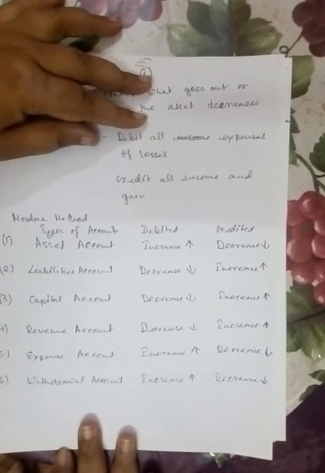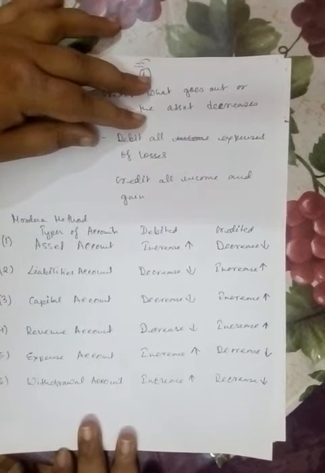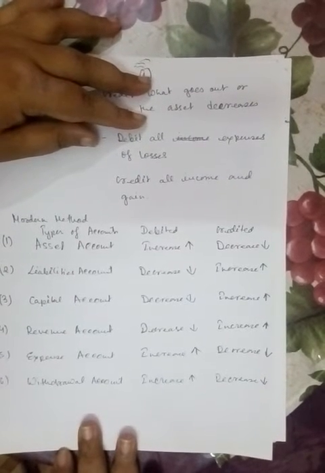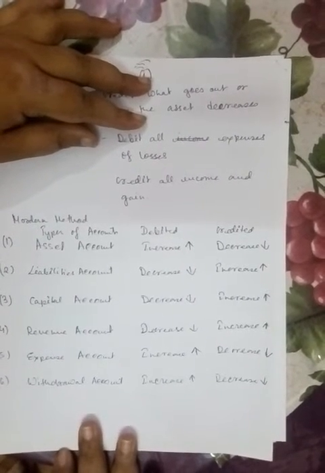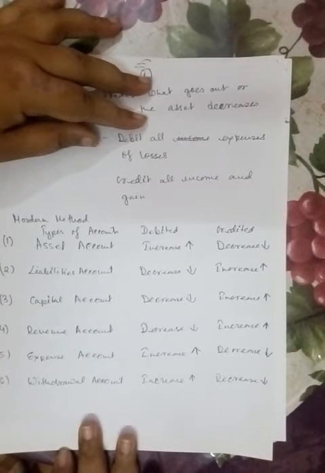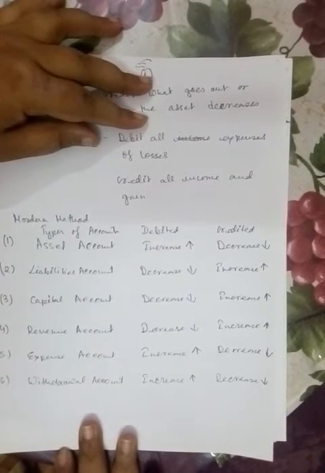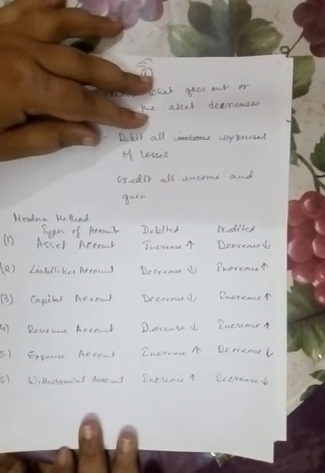Suppose there is a credit sale. Due to the credit sale, that generates an asset, which is a debtor. When we are selling something on credit, then the debtor occurs. So it's an asset. When the debtor is increasing, we should debit it. When the debtor is decreasing, that is, when the debtor is paying money to us and the debtor value is decreasing, then we should credit the debtor account.